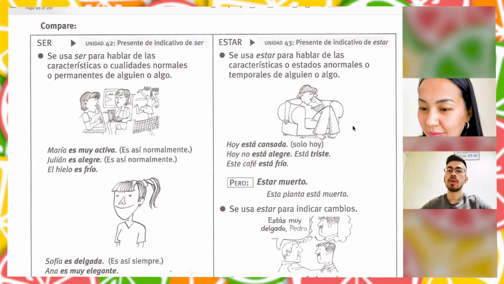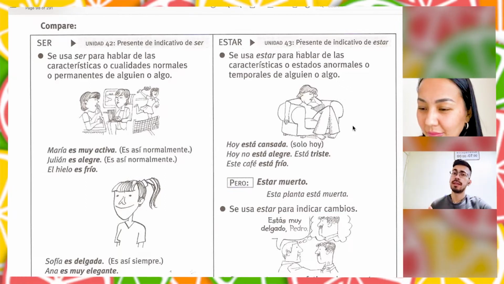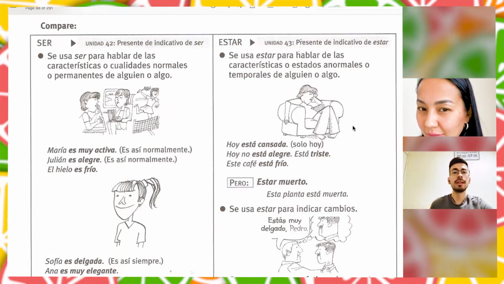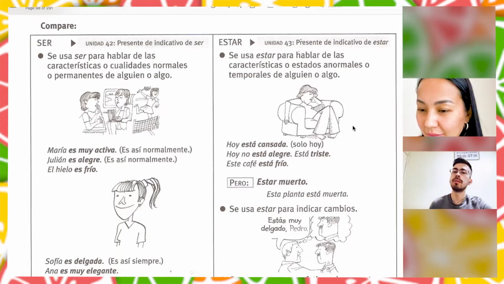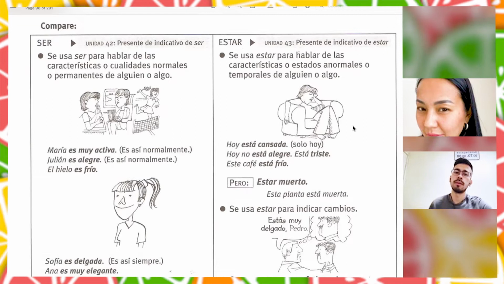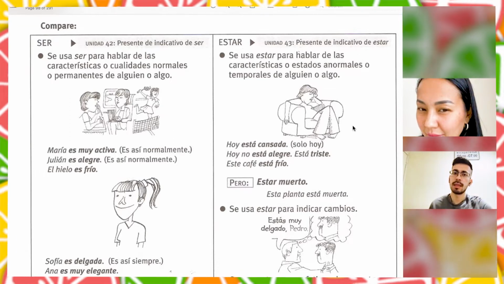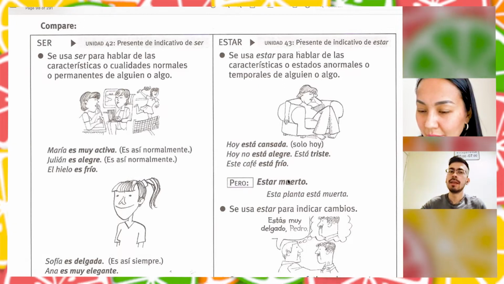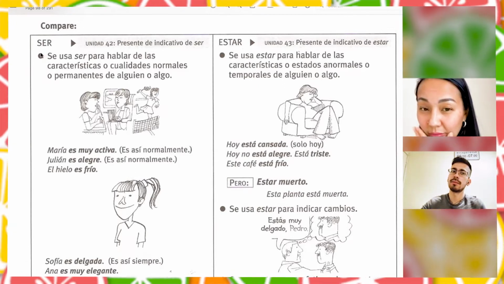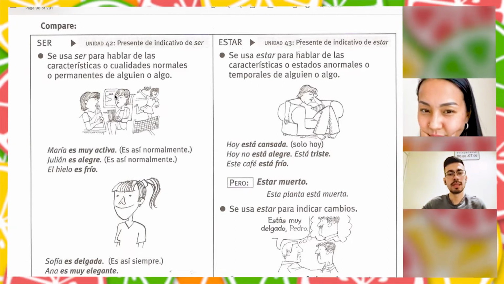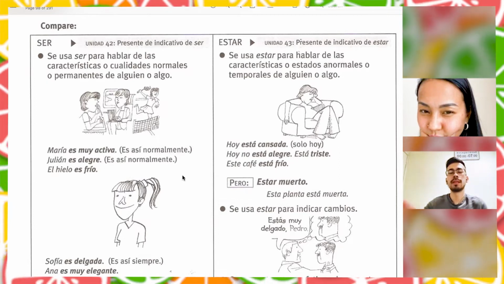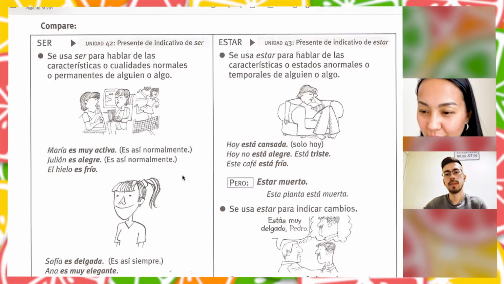So we use estar for temporal states, but to be dead is something that is always going to be like that, right? So if we are talking technically, be dead would be ser. But no, this is an exception. We use that with the verb estar. So it's an exception.